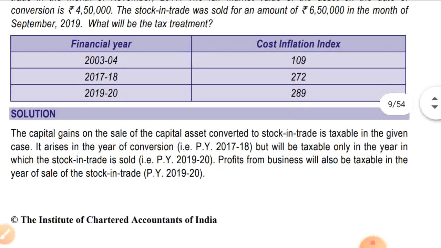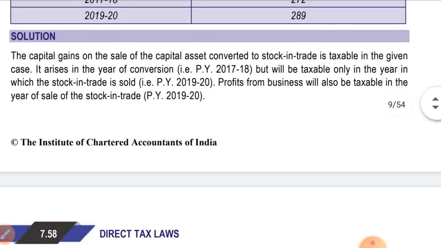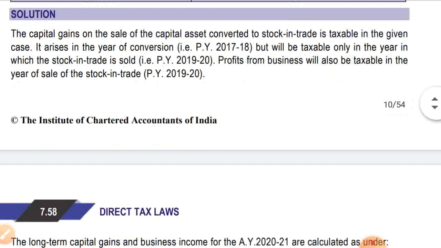Let's see the solution. The capital gain on the sale of a capital asset converted into stock in trade is taxable in the given case. It arises in the year of conversion, that is previous year 1718, but will be taxable only in the year in which the stock in trade is sold, that is previous year 1920. Profit and gain from the business will be taxable in the year of sale of stock in trade, that is 1920.